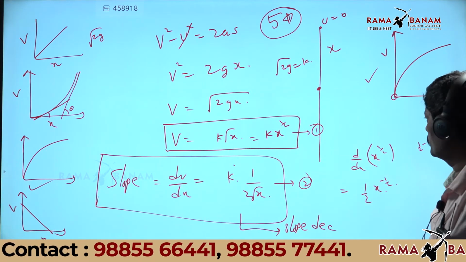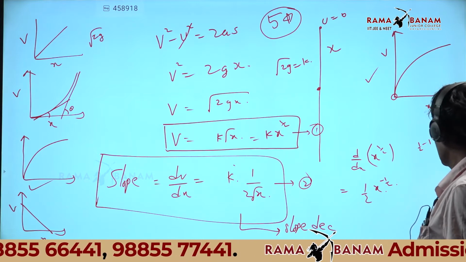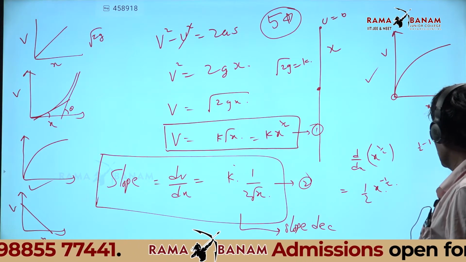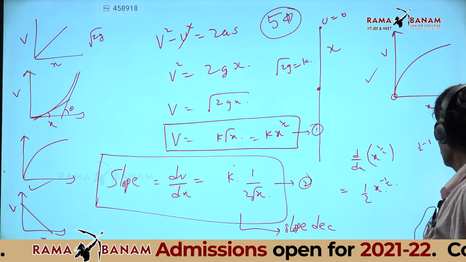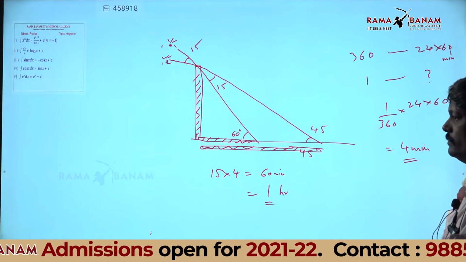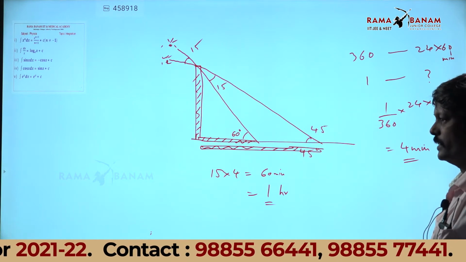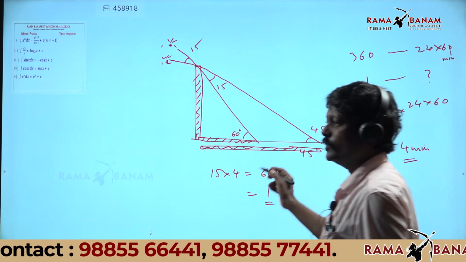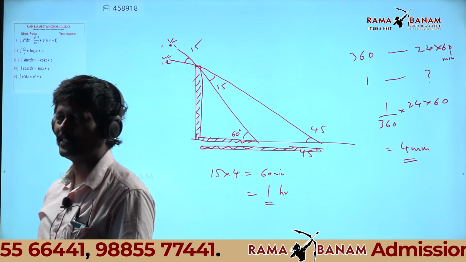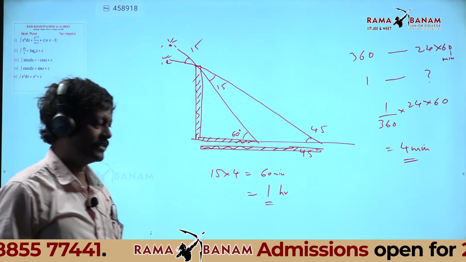Sir, show the previous slide. We were doing the tower problem, I mean the pole, the shadow of the pole. The beauty of this problem is that it is linked with another subject. What is that subject?